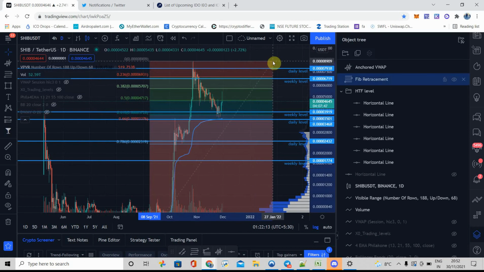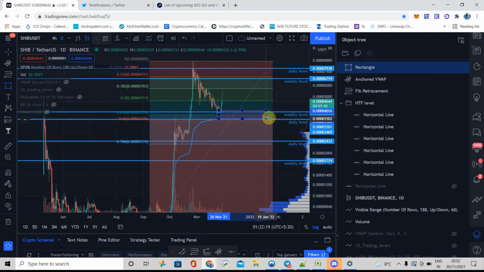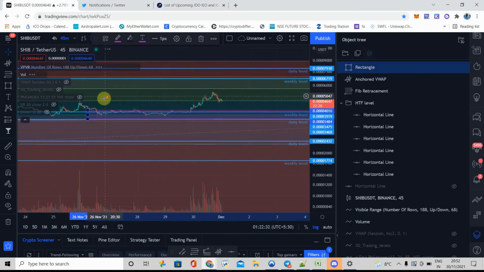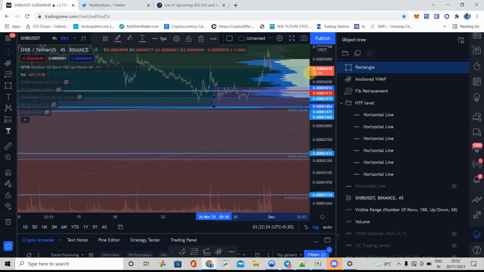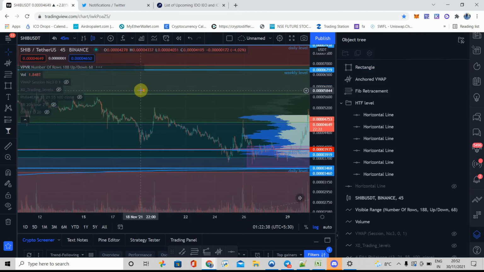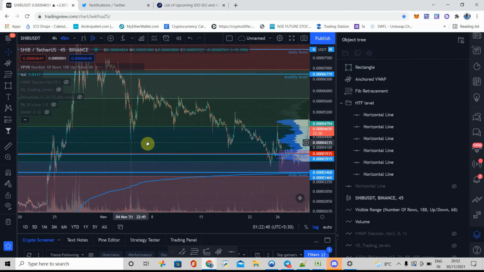So now we found out that this is a good region to bet, and I wanted to get into the trend. So what I can do now, I will go to the lower time frame and see whether we got any market structure change or not. I will go to the 15 or 45 minutes chart. Let's see what information we get here.